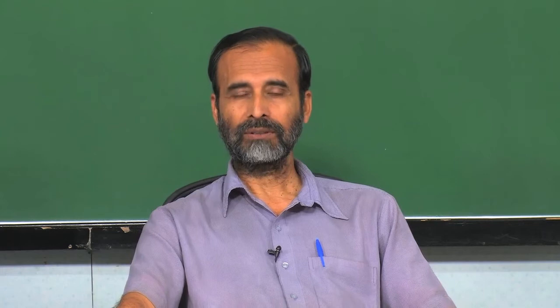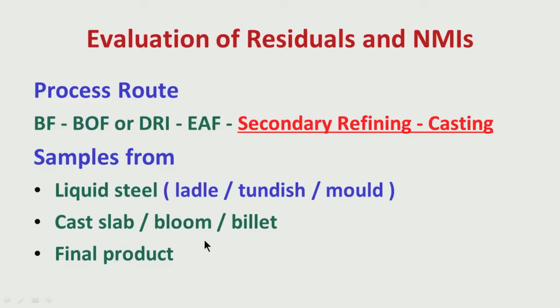We can take a solid steel sample also. Where from do we have to take the sample then? We have to take it from the cast slab or bloom or billet. That means, once the slab, bloom or billet has been cast, we can cut small pieces from it. Again, we have to be careful. Samples have to be not from the top, not from the bottom surface, but somewhere in between. So, there is a process of taking the sample.